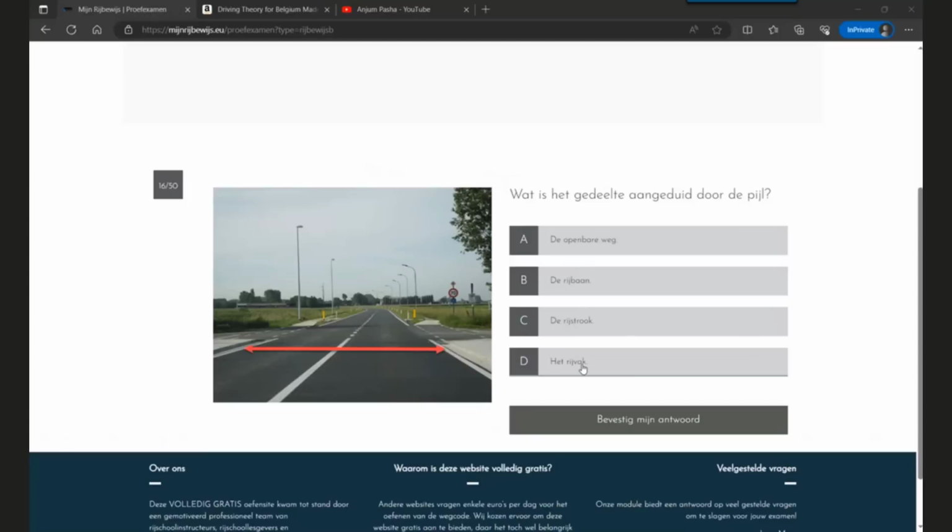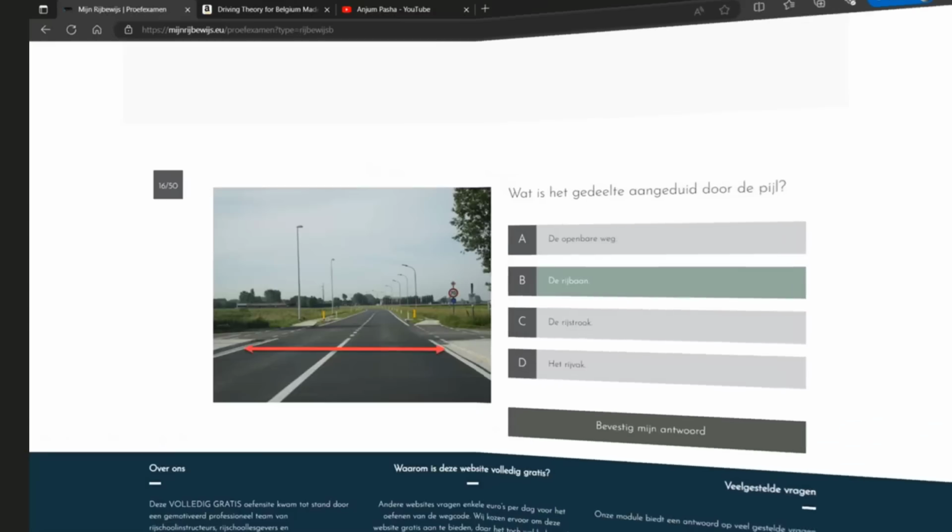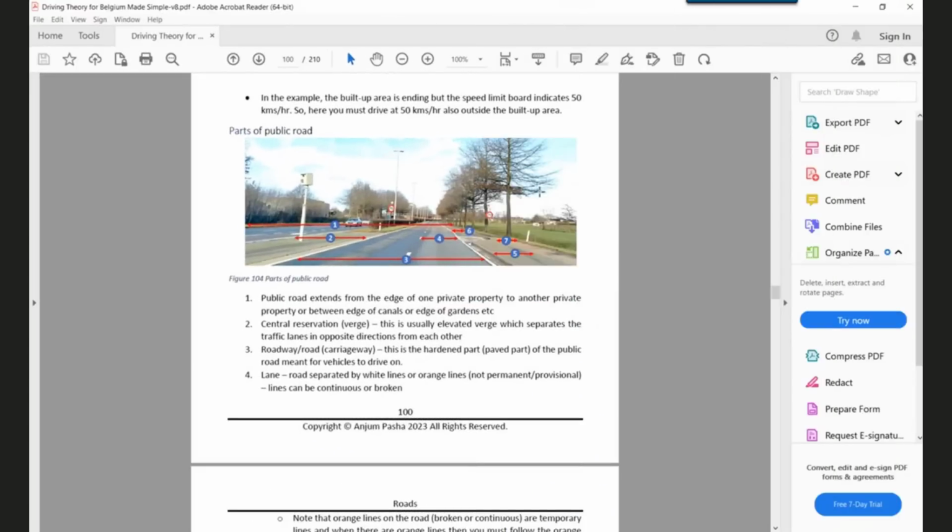It's kind of a box. So that's what it is. So which one is this? So clearly this is a road, which means a road or a carriageway. Let me show you this in the book. So in the book, the road is clearly explained. One is the public road, which extends from the edge of one private property to another private property. Then what the question is about, number 3, is the roadway. It's also called a road or a carriageway.